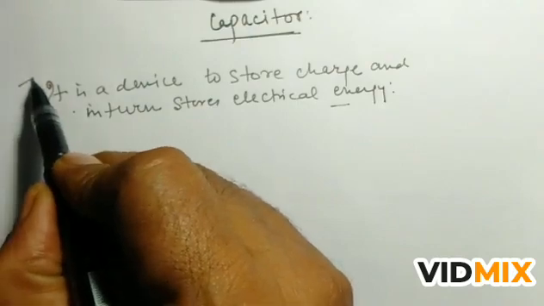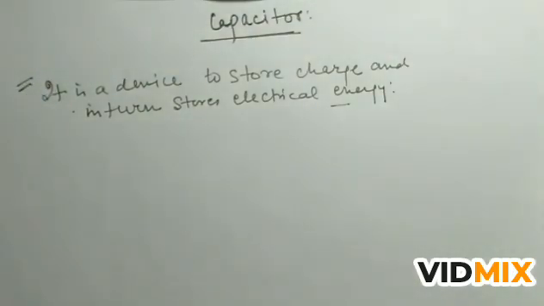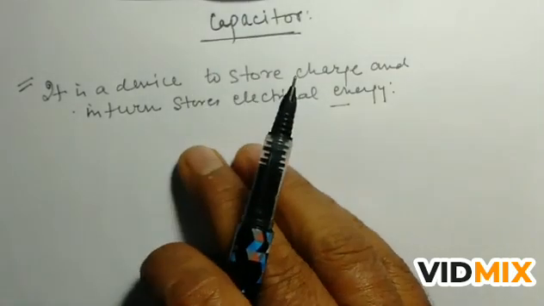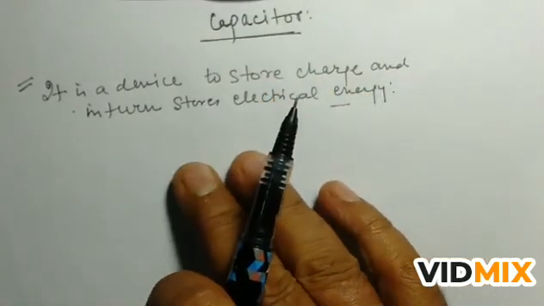So this is a capacitor. It is a device to store charge, and when this device stores charge, that is stored in the form of electrical energy.